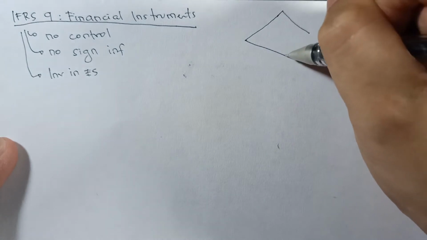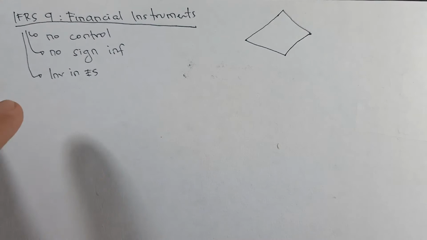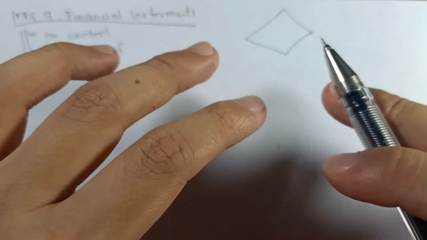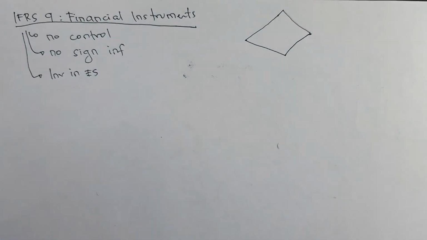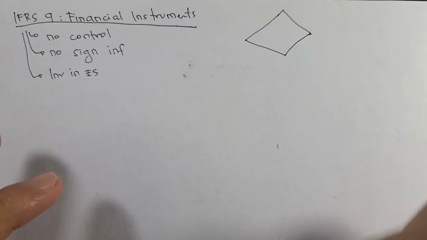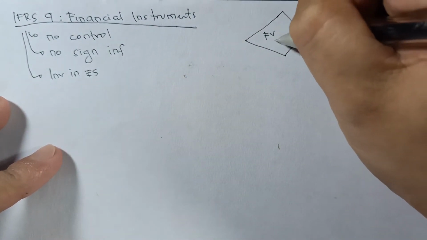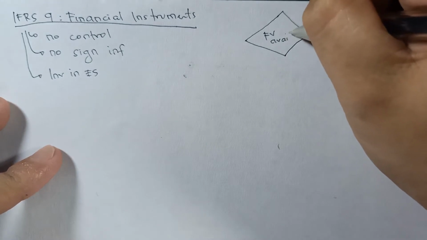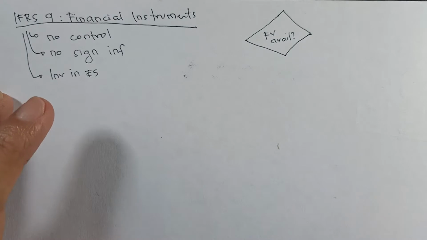Pero iba na to dun sa kanina, right? Yung dun sa past video natin, yung timeline dun is for the investment in equity securities in general. So this timeline in this video, gagamitin mo lang to if sure na tayo na naka-IFRS 9 na tayo. You with me? So the first question here is that is there a fair value available? Ibig sabihin, right, available ba yung fair value ng mga shares na yan?